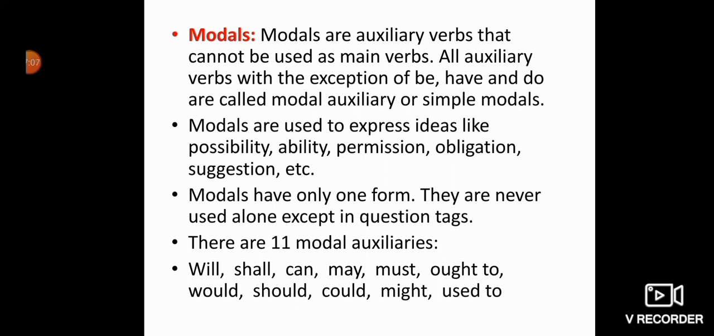Modals have only one form. They are never used alone except in question tags. So when we are changing the form of the verbs, we are not supposed to change the form of modals, because just now I have told you they have only one form. Your main verbs can be changed into other forms, first form, second form or third form, but modals can only have the first form. There are 11 modal auxiliaries, which are will, shall, can, may, must, ought to, would, should, could, might, used to, etc.